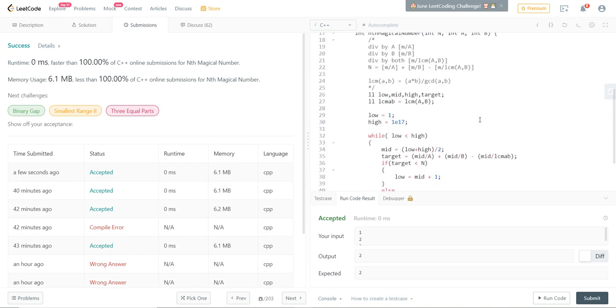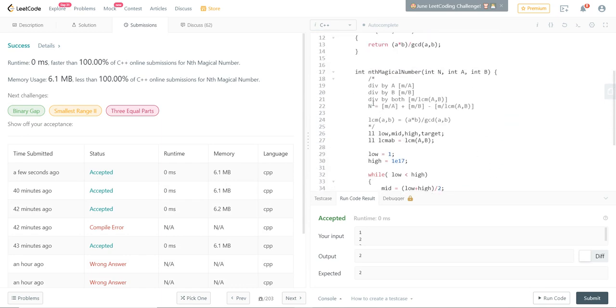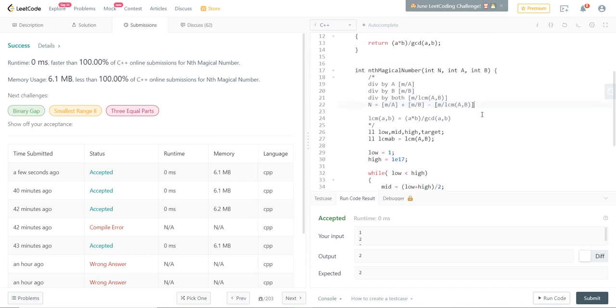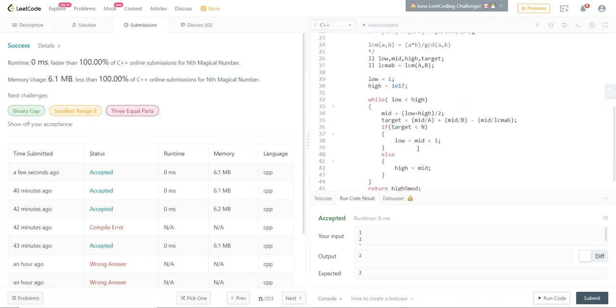It was not a hard problem. You just needed to look at these important relations. If you're able to find them, then this was just a binary search away, right?